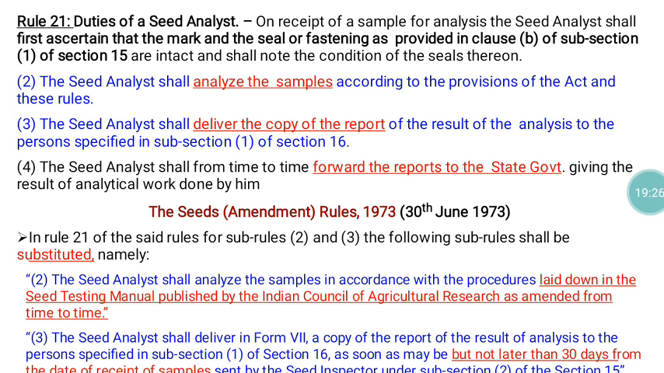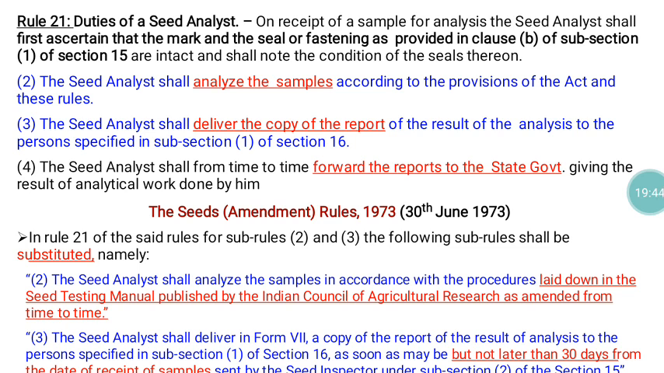There should not be any damage. The parcel should be intact. So all those things they have to verify. After that, whatever sample is received should be subjected to analysis according to the provisions of the Seed Act and these particular rules. After that analysis, they have to deliver a copy of the report.